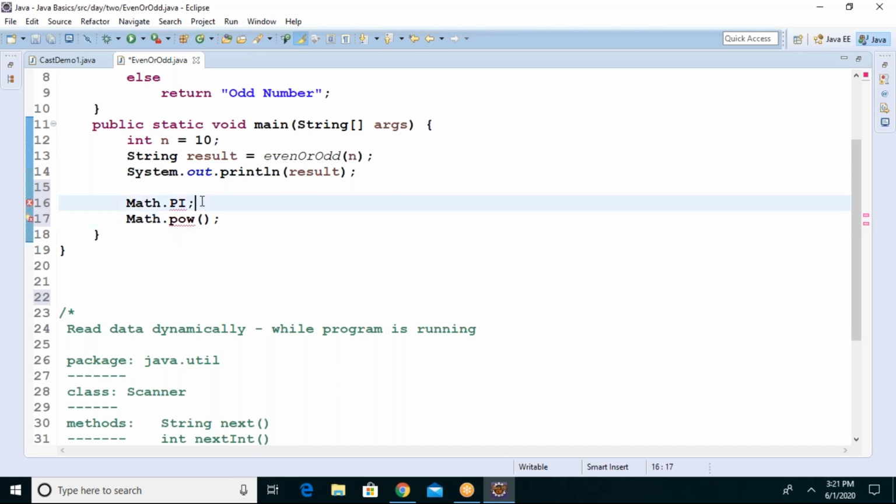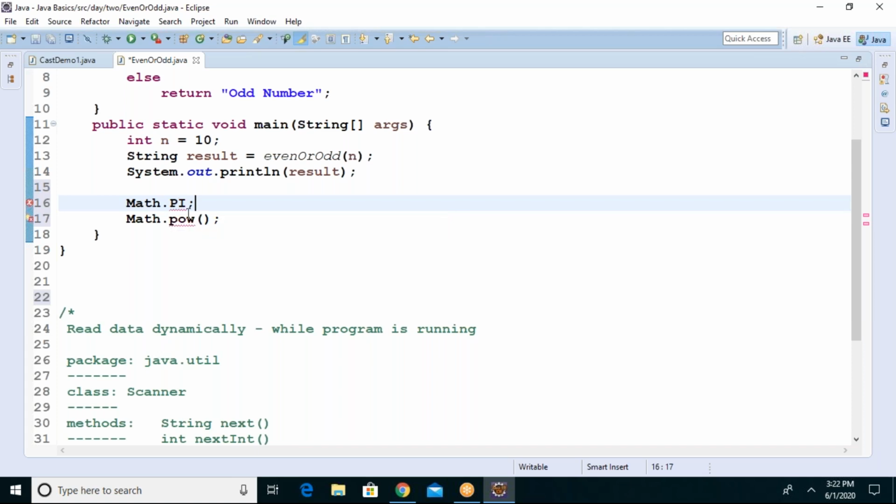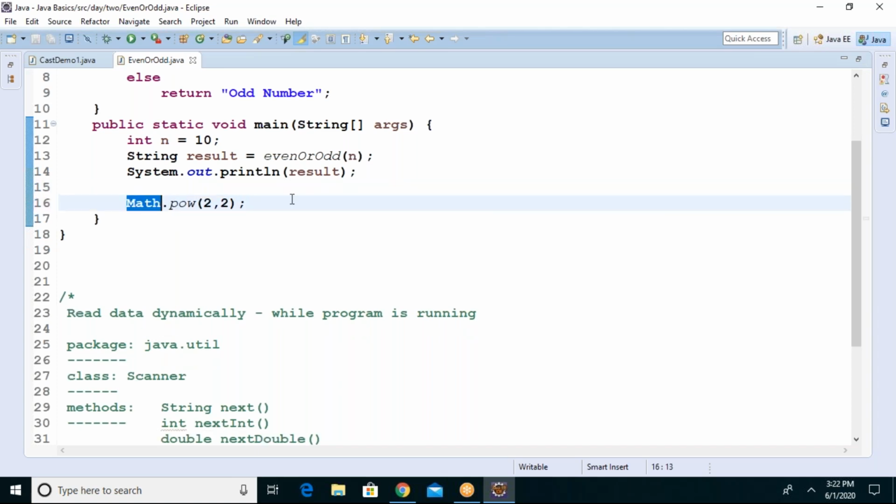Variable declaration: Math.PI, local variable declaration. Math.pow(2, 2). Okay. Look at it. Now I will tell you. I access this method using the class name.